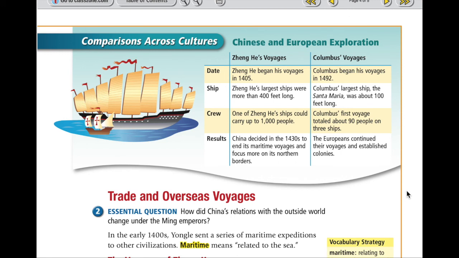Zheng He's largest ships were more than 400 feet long. Columbus's largest ship, the Santa Maria, was about 100 feet long. One of Zheng He's ships could carry up to 1,000 people. Columbus's first voyage totaled about 90 people on 3 ships. China decided in the 1430s to end its maritime voyages and focus more on its northern borders. The Europeans continued their voyages and established colonies.